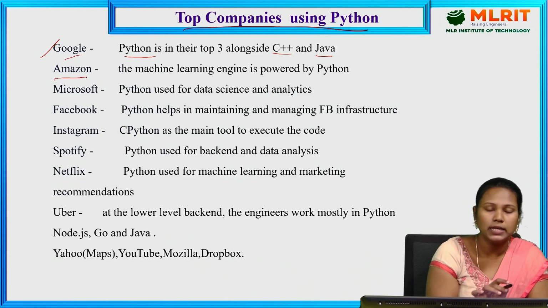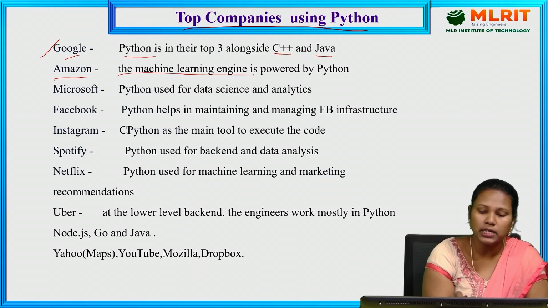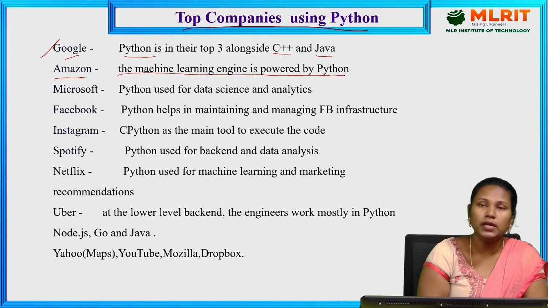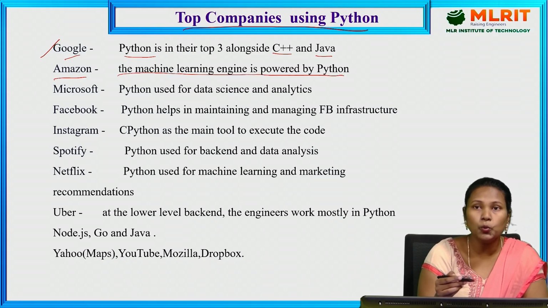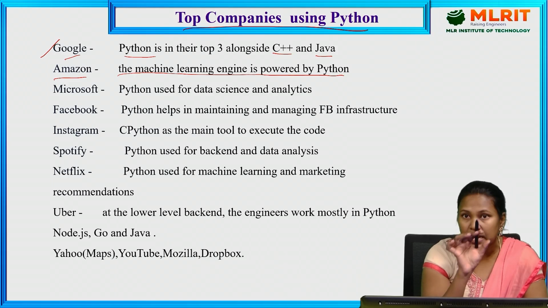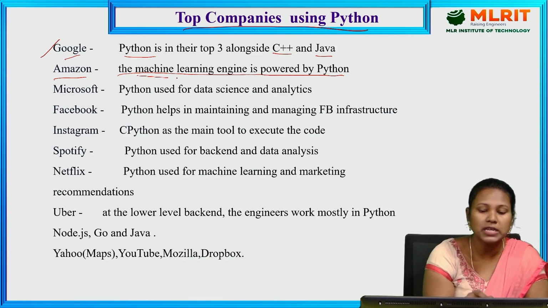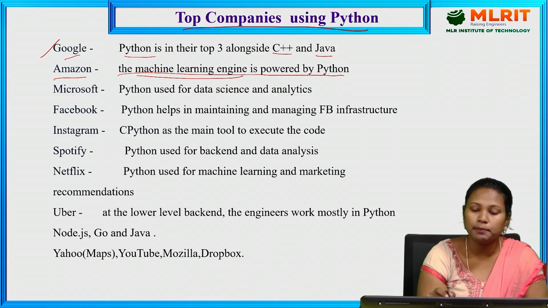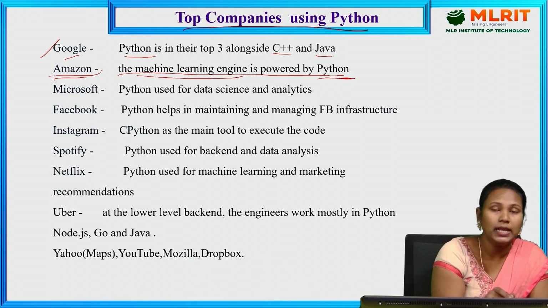And the next one is Amazon. The machine learning engine is powered by Python. Here it understands the human data. For example, if you are searching for something, every time you search the same thing, it recommends the same type of products because of the machine learning engine. It is powered by Python only. So in Amazon it uses Python.